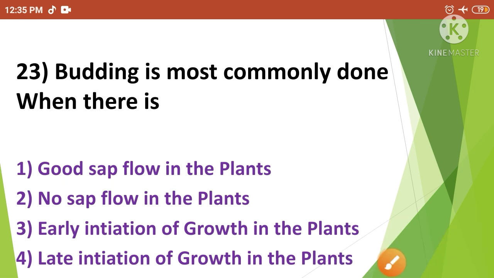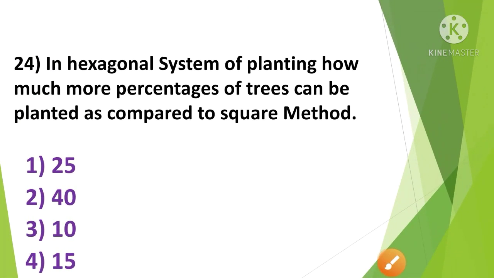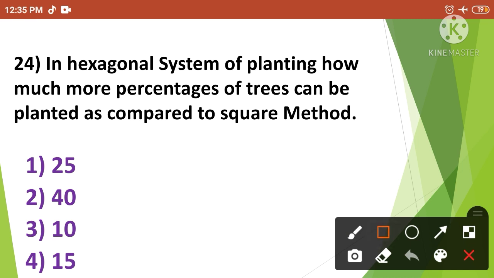Then next, in hexagonal system of planting, how much more percentages of trees can be planted as compared to square method? The correct answer is option number 4. So in hexagonal system of planting, 15 more percentages of trees can be planted as compared to square method.